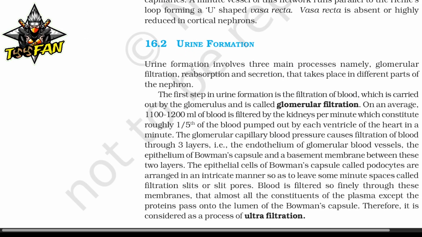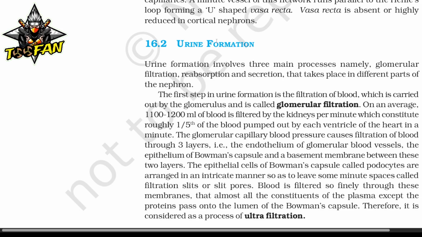Now, urine formation. Urine formation involves three main processes, namely glomerular filtration, reabsorption, and secretion, that take place in different parts of the nephron. The first step in urine formation is the filtration of blood, which is carried out by the glomerulus and is called glomerular filtration.